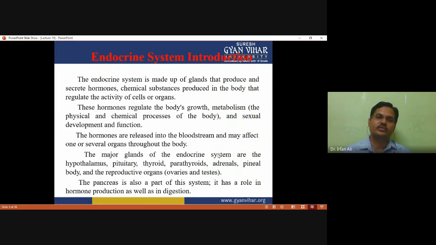The endocrine system is made up of glands that produce and secrete hormones. Hormones are chemical substances produced in the body that regulate the activity of cells or organs. These hormones regulate body growth, metabolism, and sexual development and function. They are released into the bloodstream and may affect one or several organs throughout the body.